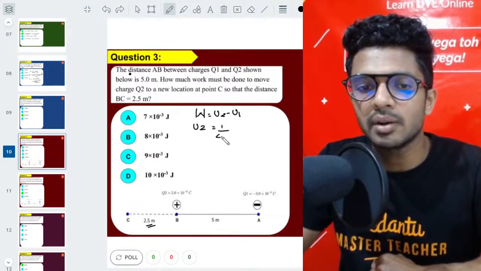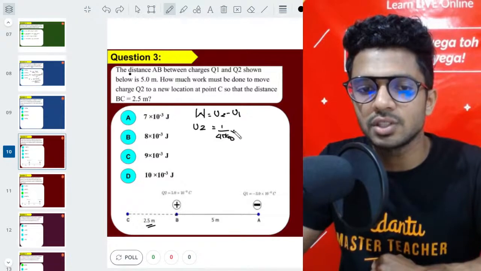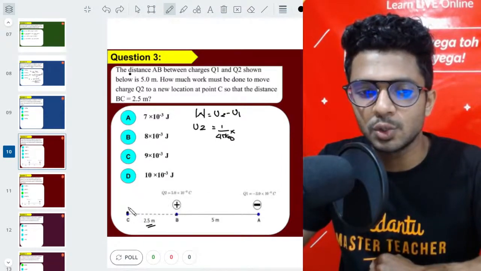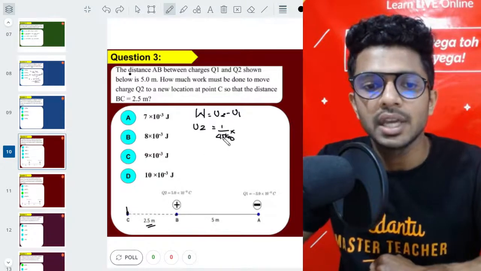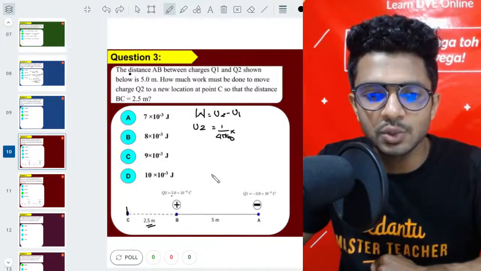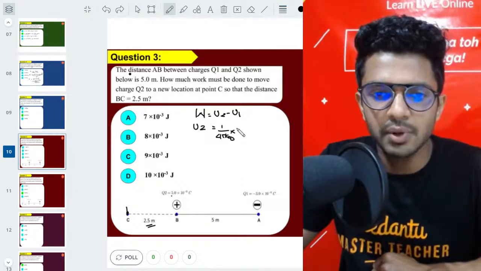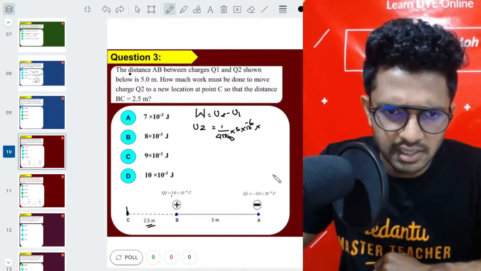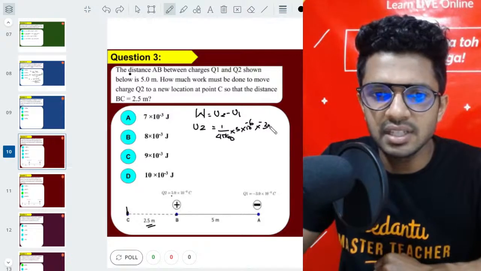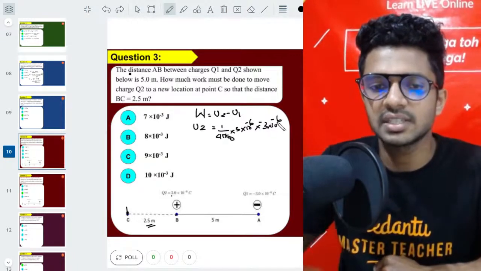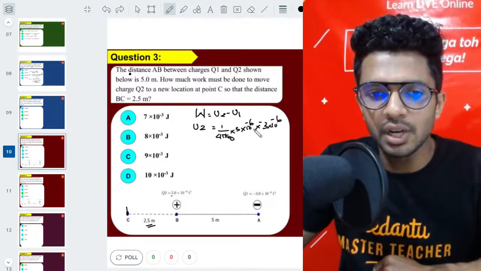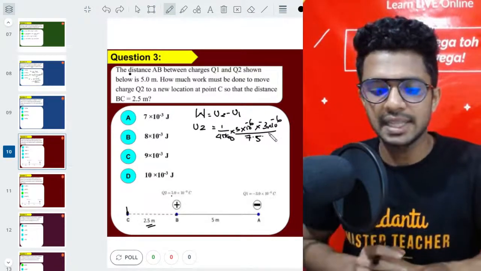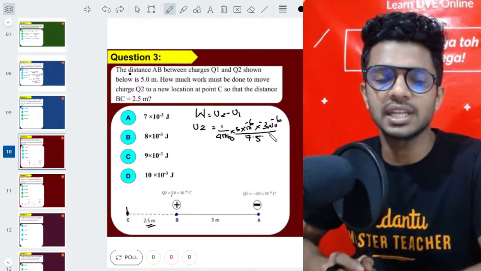That's equal to 1 by 4 pi epsilon 0, and you are keeping this Q2 here. The charges are 5 into 10 power minus 6 and minus 3 into 10 power minus 6, the whole divided by R, that is equal to 7.5. This is the final potential energy.